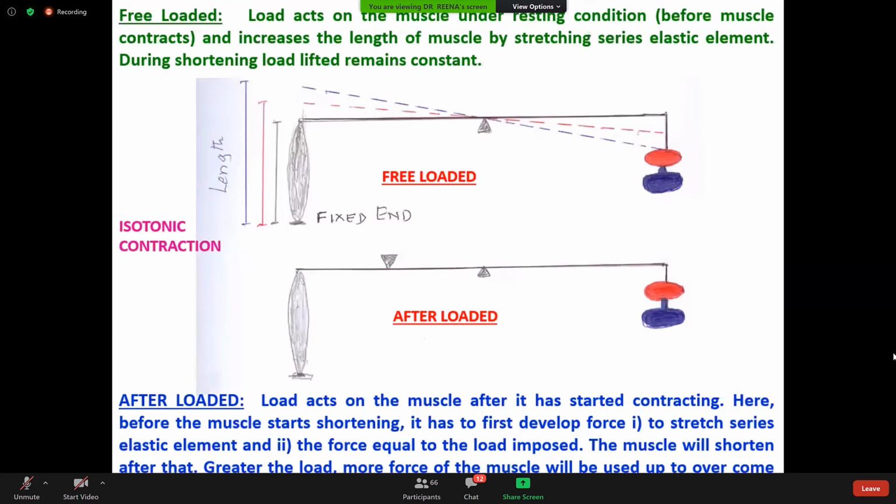The greater the load, the more force of the muscle will be used up to overcome this. These are the two types of contraction, preload and afterload. Preload is applied before the muscle contracts, and afterload is applied after the muscle contraction. So these are the effects of the load.